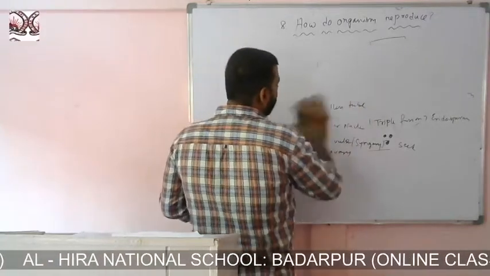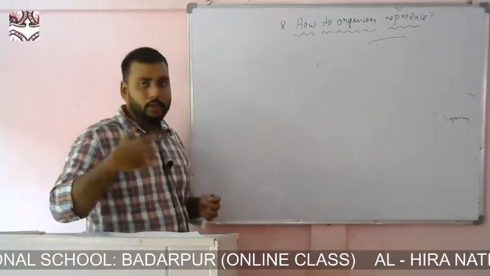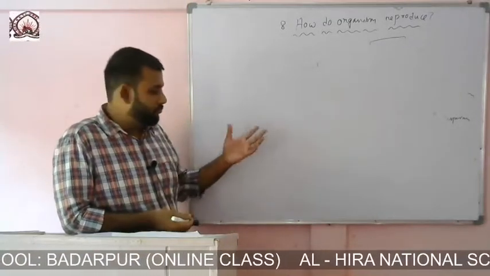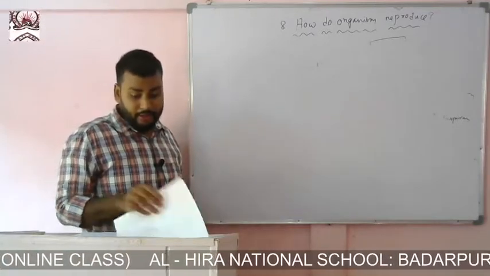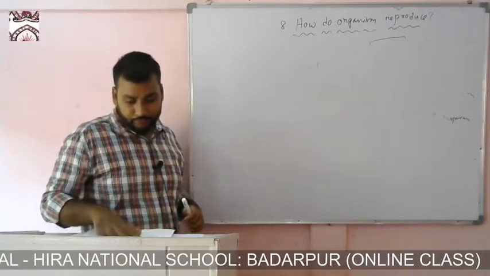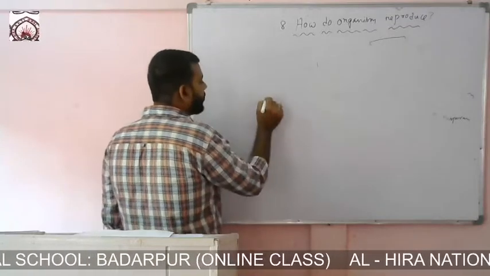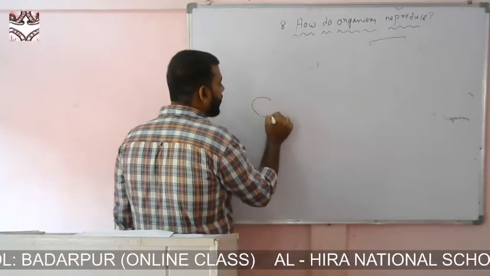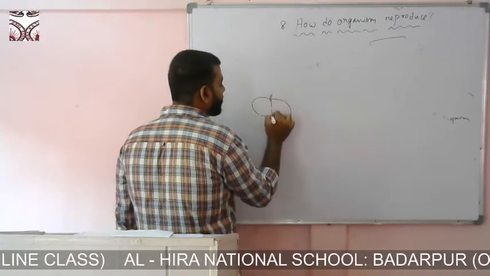Now take a seed for example. This is how sexual reproduction takes place in a flower, which ultimately leads to the production of a seed. If you take a typical seed and cut it into two halves, we will notice it is somewhat like this.